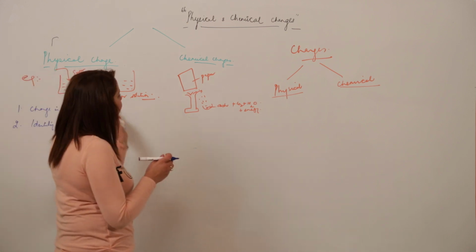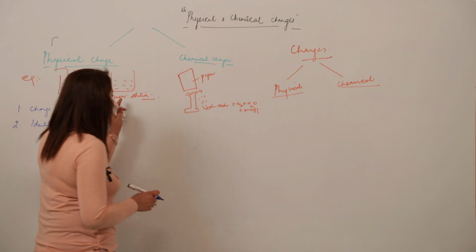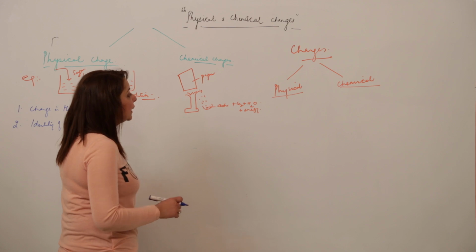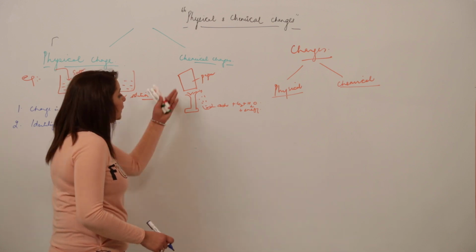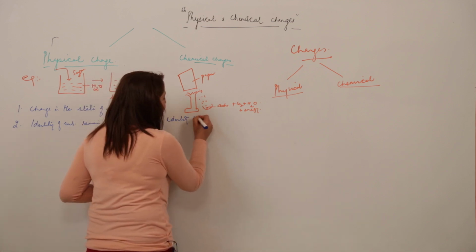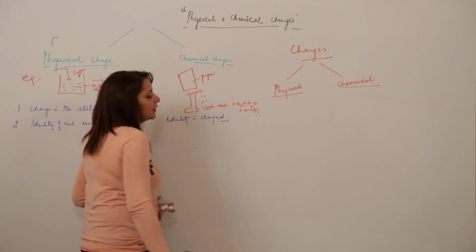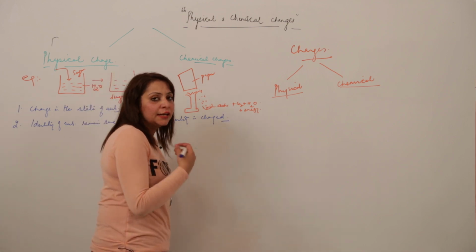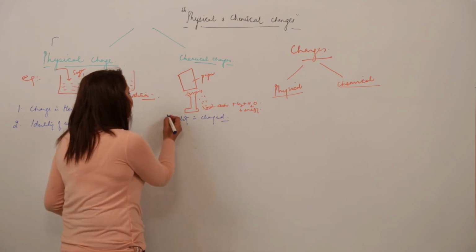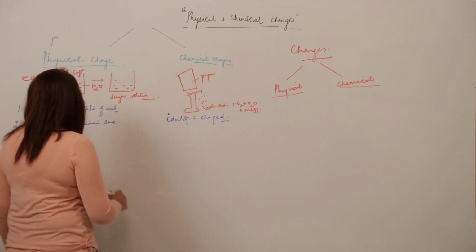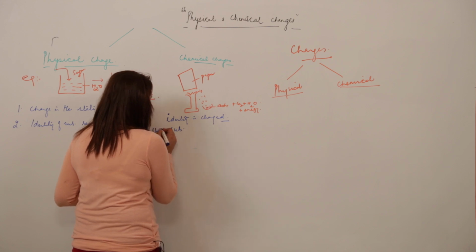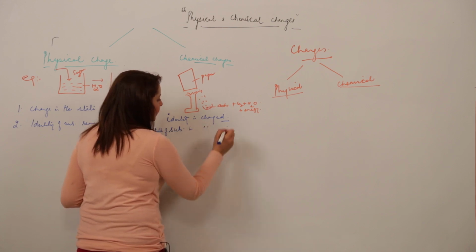Similarly, if I take an example of chemical change, now we'll look for these two points. What is happening in case of chemical change? When I am burning the paper, it loses its identity because it is converted into ash, right? So the identity is changed. Now it will no longer behave as paper, it will behave as ash. So the identity of the substance is changed, and moreover there is a change in the state of the substance as well.